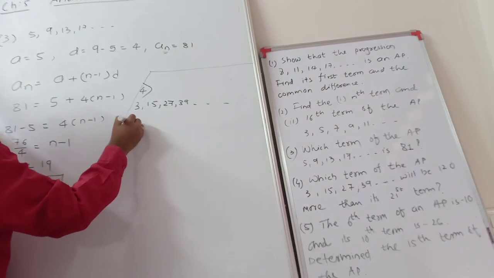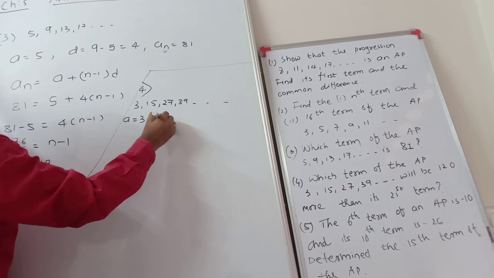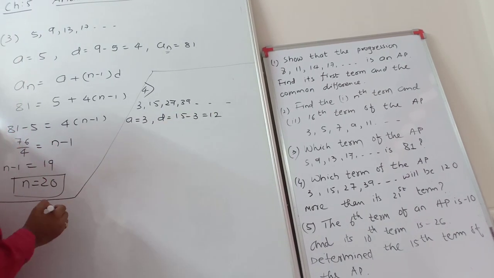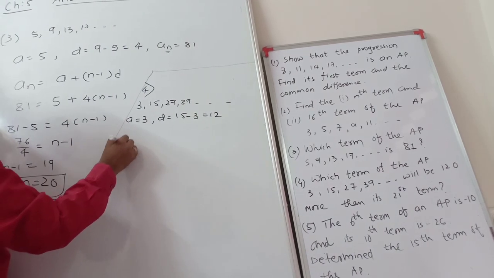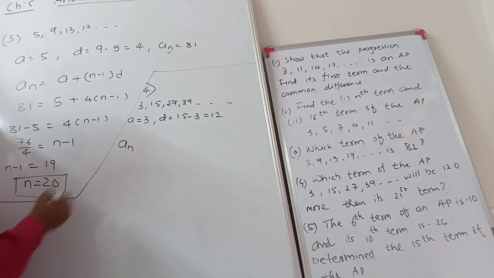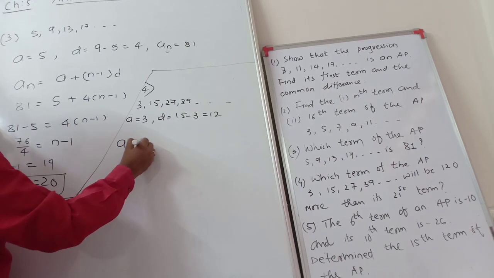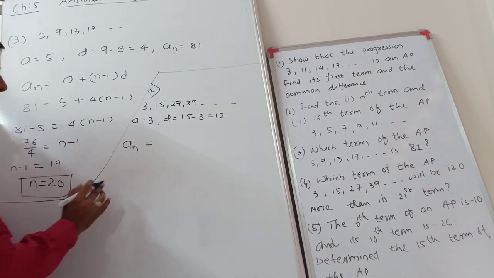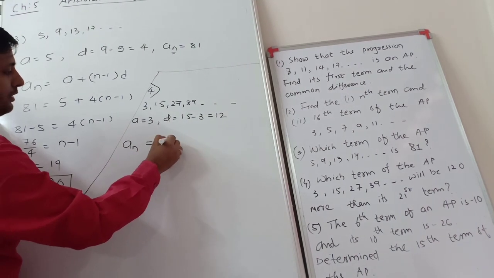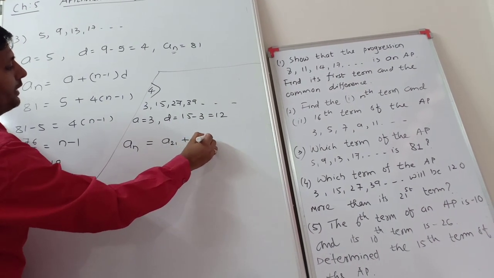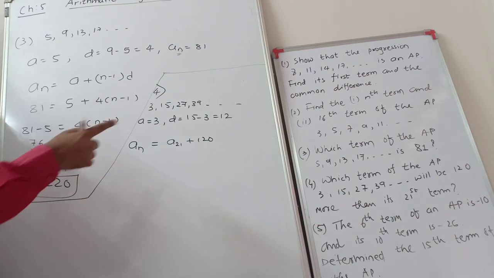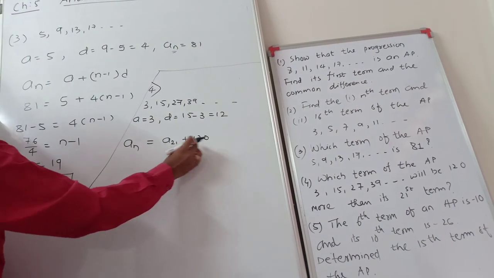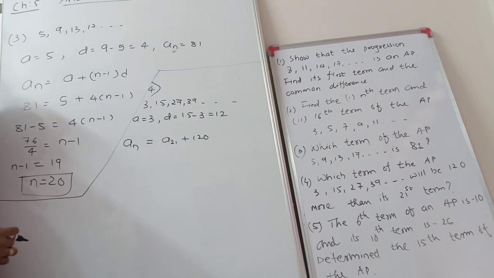Here a is equal to 3. The common difference is 15 minus 3, which is equal to 12. So we require the nth term. Suppose we consider an is our required term. So 120 more than its 21st term means the 21st term plus 120 is our required term. Clear?